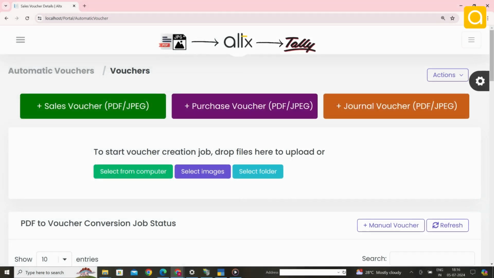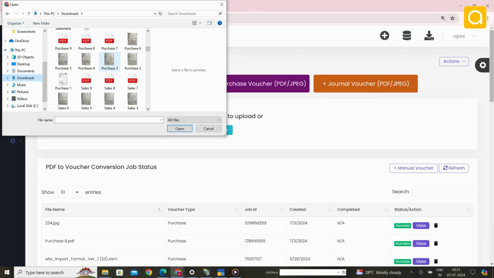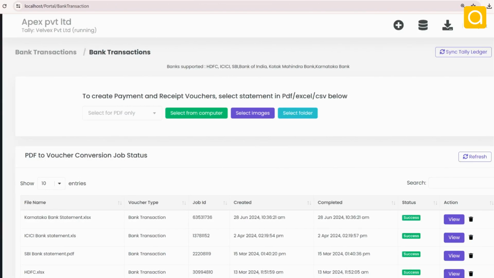And now, with the PDF and JPEG invoices you receive, you can automatically convert them into vouchers just by uploading your invoices. And the magic happens, which means less time on data entry and fewer errors to fix. You can easily upload your bank statements and have your vouchers created within minutes.